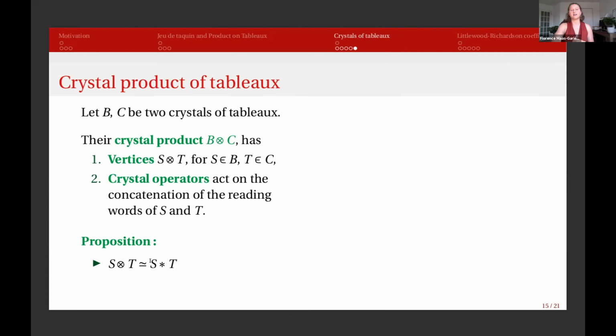And we've seen that the star product only corresponds to concatenating the reading words. And we've seen that jeu de taquin slides commute with crystal operators, so we can actually rectify the shape that we get. And so we could just take the crystal product and do the star product, rectify them, and get the connected components they're isomorphic to.